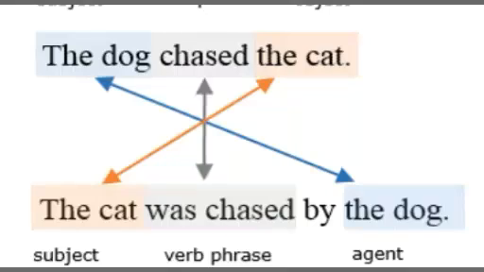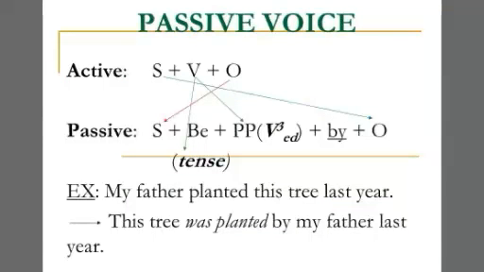And last step, preposition by is added before the dog. So the complete passive sentence is like this. The cat was chased by the dog. And what is the active sentence? The dog chased the cat. The dog subject, chased verb, the cat object.